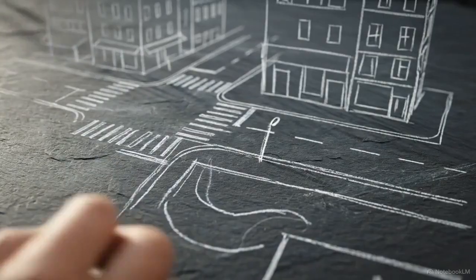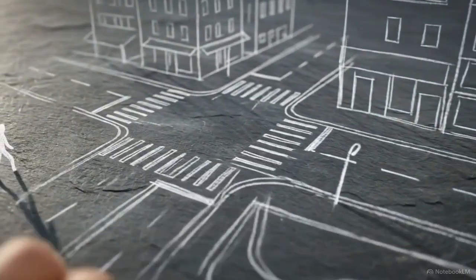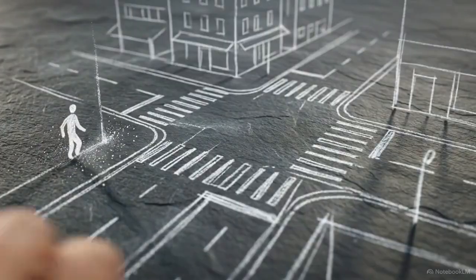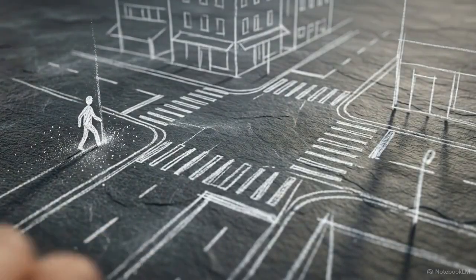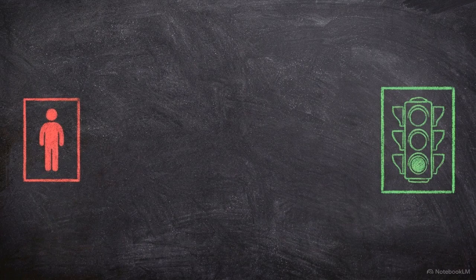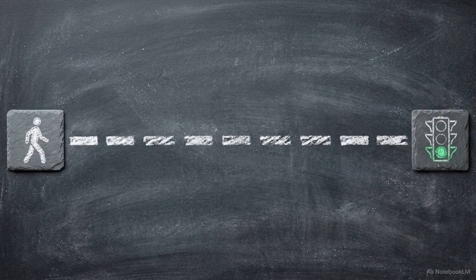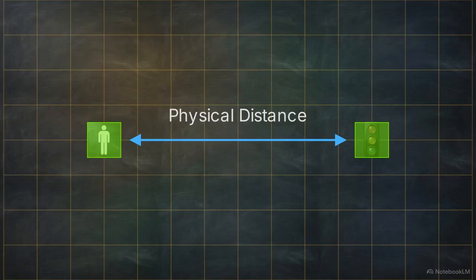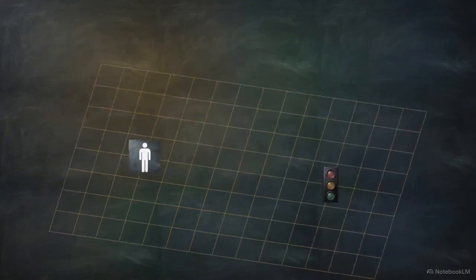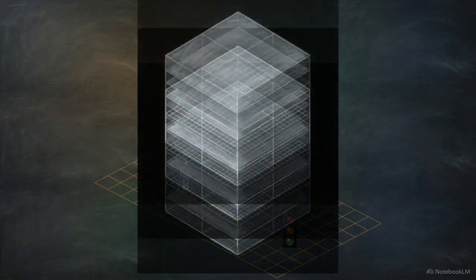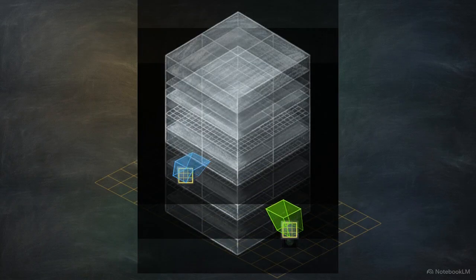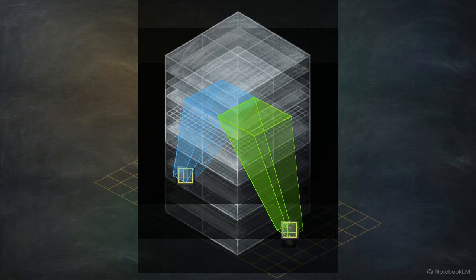In high-stakes environments like autonomous driving, spatial context is a requirement for safety. If a pedestrian steps into the far left edge of the frame, the vehicle must correlate that information with other visual cues. The pedestrian is on the far left border, while a critical green traffic light is on the extreme far right. This creates a routing problem for a CNN. It needs to logically connect these two features, but they are physically separated by hundreds of pixels. Because the architecture is localized, the data from the pedestrian and the light must pass through dozens of layers before their receptive fields finally meet and allow the network to see them together.